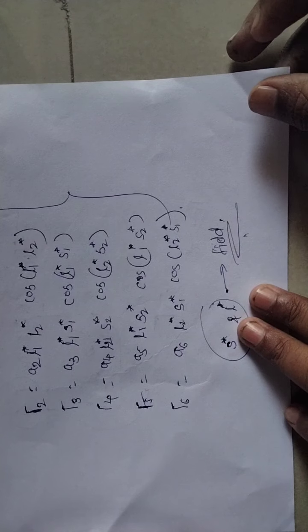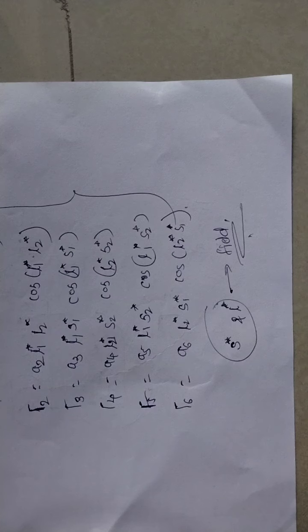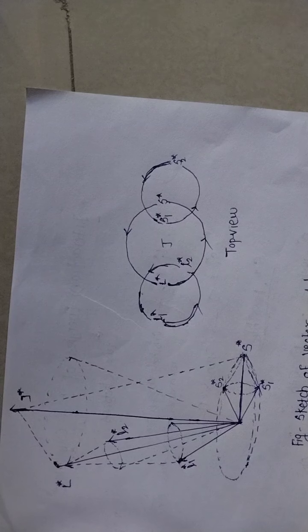This is the coupling scheme with lambda 1 and lambda 2.